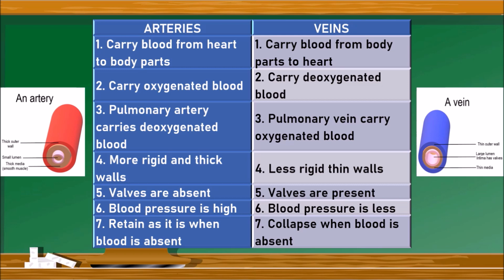But the veins collect the blood from the body parts, and when compared to the arteries, the pressure is very less. Hence, they have less rigid and thin walls. Valves are absent in arteries, whereas valves are present in veins. Blood pressure is high in arteries, whereas blood pressure is less in veins. Arteries retain their shape when blood is absent, but veins collapse when the blood is absent because they have very thin walls. But arteries have very thick and rigid walls, hence they retain their shape when the blood is absent in the blood vessels.